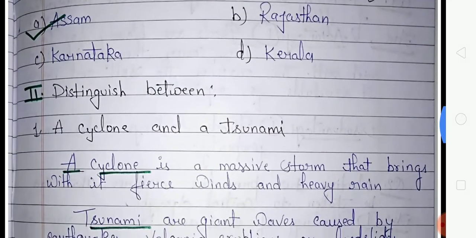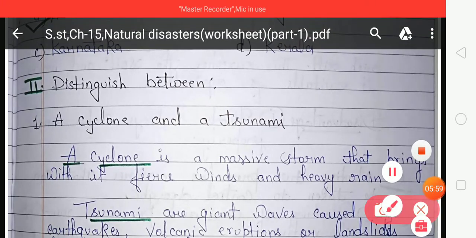Now come to the second exercise, that is distinguish between.